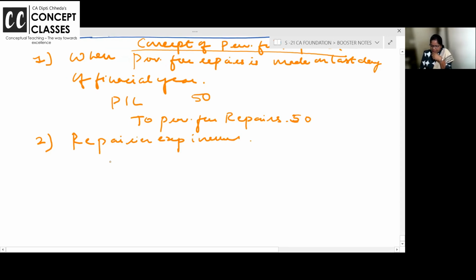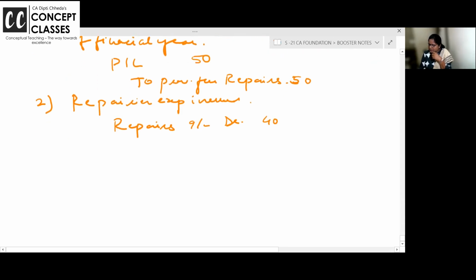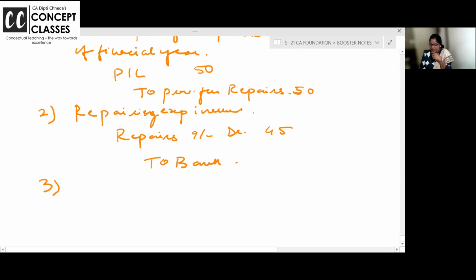Suppose that for actual repairing expenses, you will open one more account. Repairs account debit, say 40 rupees. Okay, let's take 45, 45. To bank. Second entry. Third entry, this was the repairing expenses incurred.